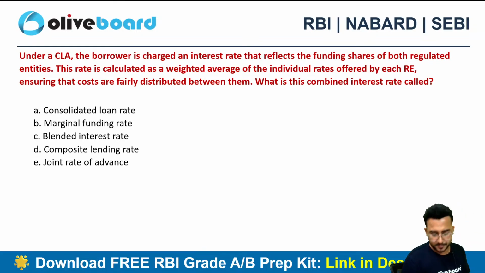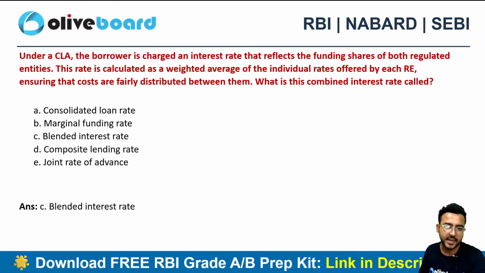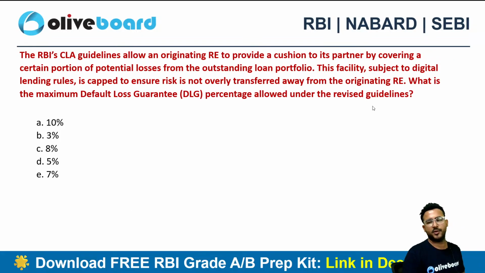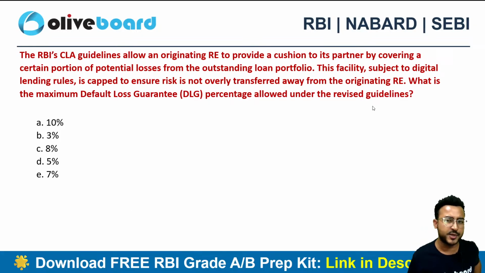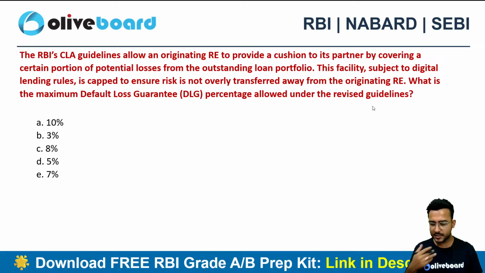The correct choice is blended interest rate. I'll be discussing this concept when I start with the circular. Most of the questions are already over. There are a few questions left from this circular, and then I'll be starting the circular from scratch. At the same time, I'll keep telling you what can be important in the circular, what cannot be important, and what can directly come in the examination.